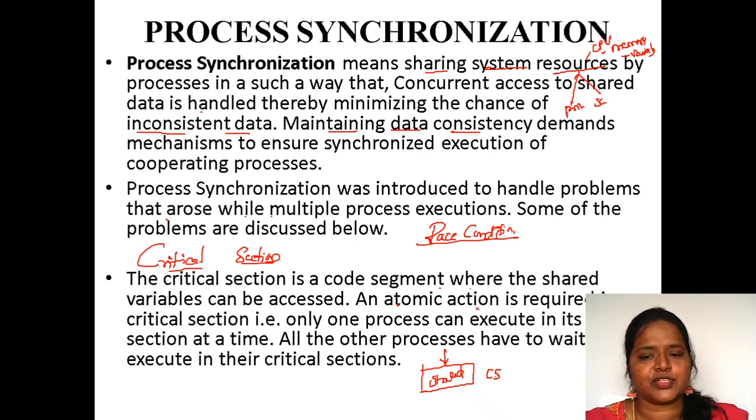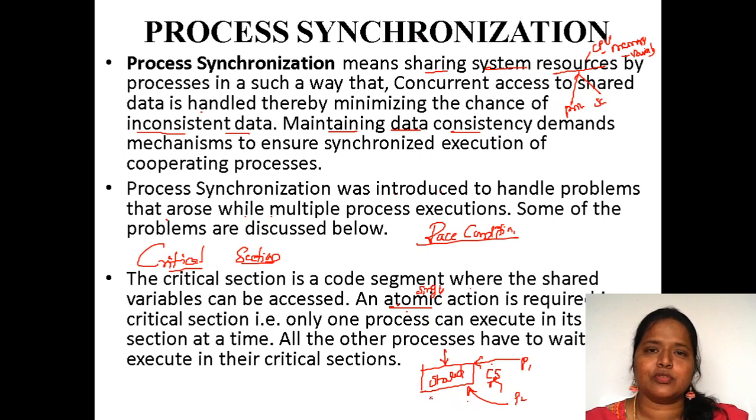An atomic action is required in a critical section. Atomic in the sense single action. This atomic action is very, very important. As I have said, P1 and P2, atomic action in the sense either P1 has to use the critical section or P2 has to use the critical section. Both shouldn't use it at a time. So that is the condition for the critical section.